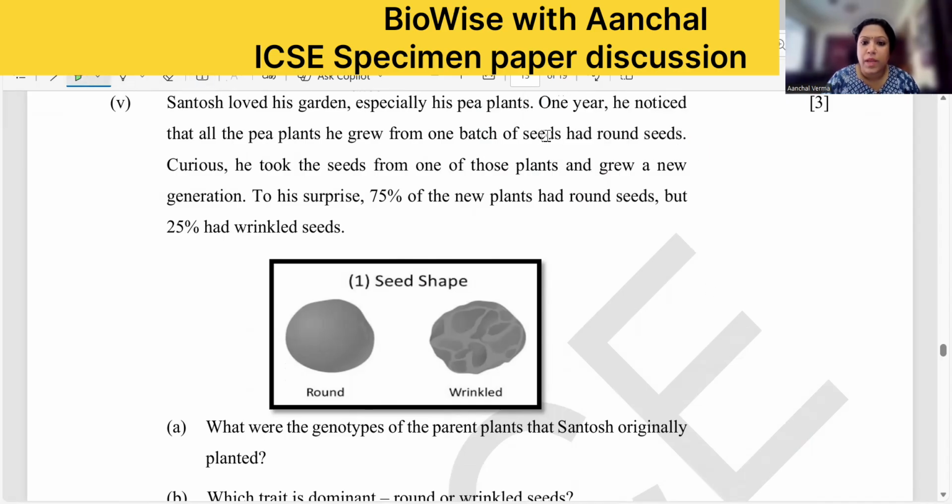That means this is F1, correct? So F1, what were the genotypes of the parent plants? They will be homozygous, right?